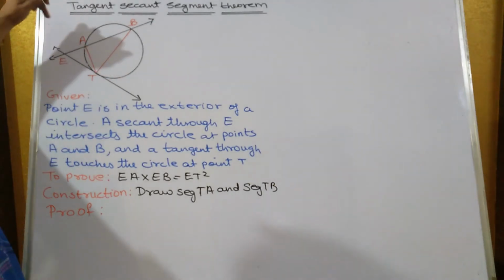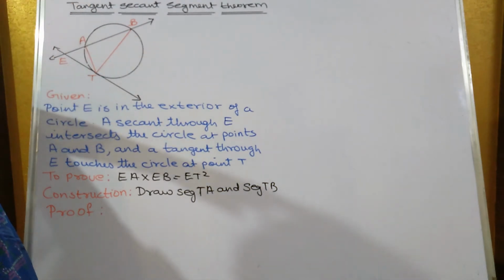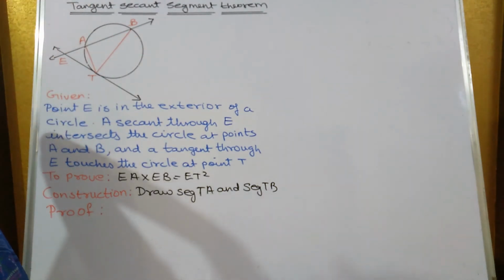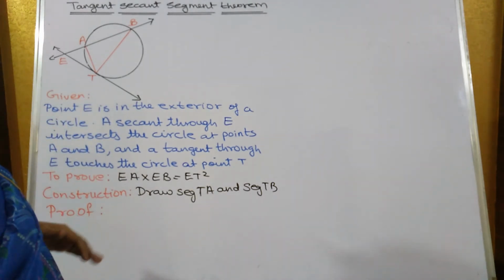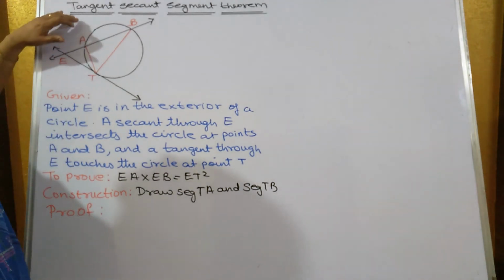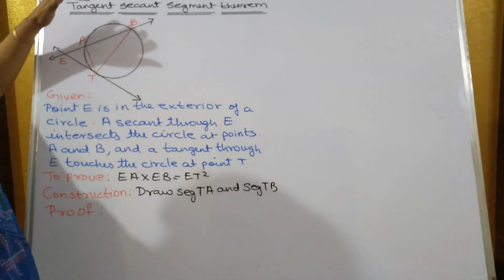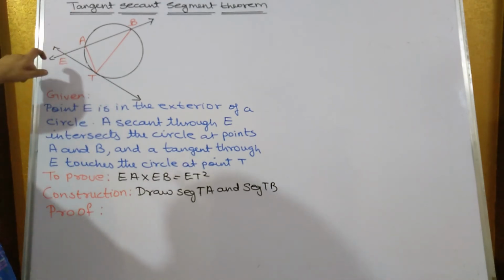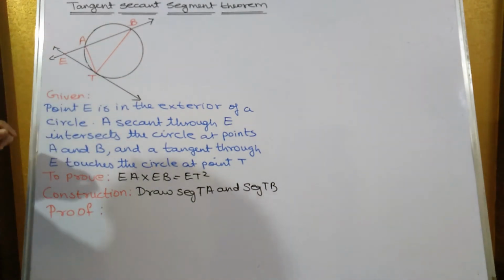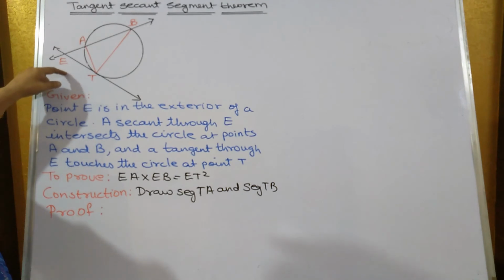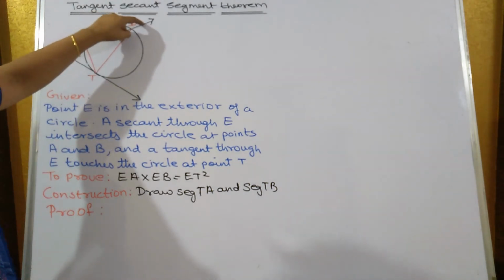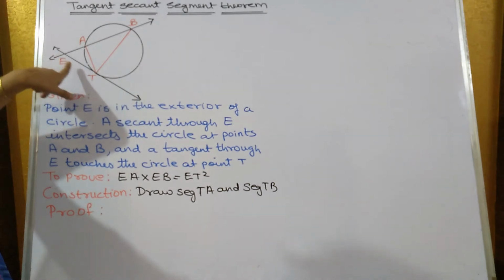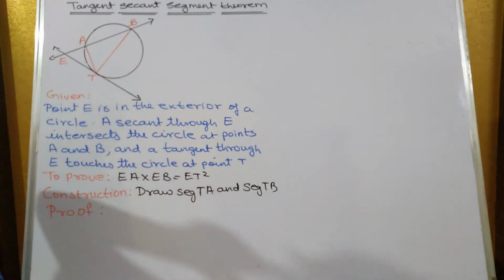Now theorem tangent secant segment theorem. Now this is the last theorem of your syllabus in geometry. After this you won't be having any theorem and proof, only solving the sums and all. So this is the last theorem of this syllabus. So tangent secant segment theorem. One is tangent and the other one is secant. So if E is the exterior point of a circle, and a secant through E intersects the circle at point A and B, and a tangent through E touches the circle at the point T. I'll repeat once more.